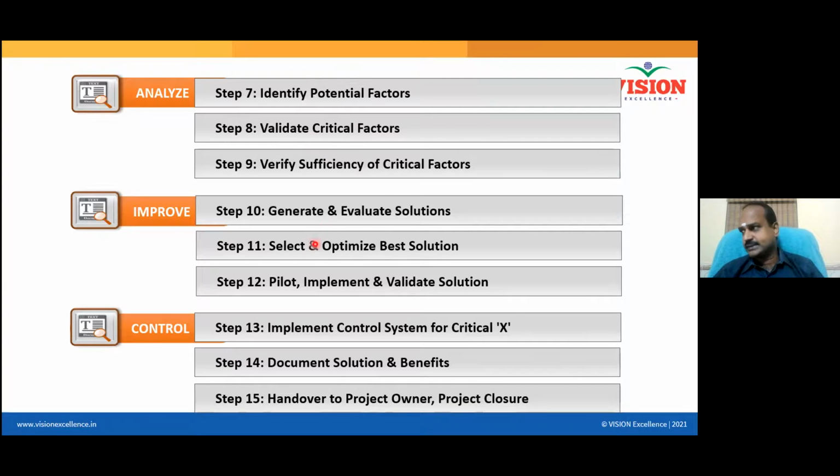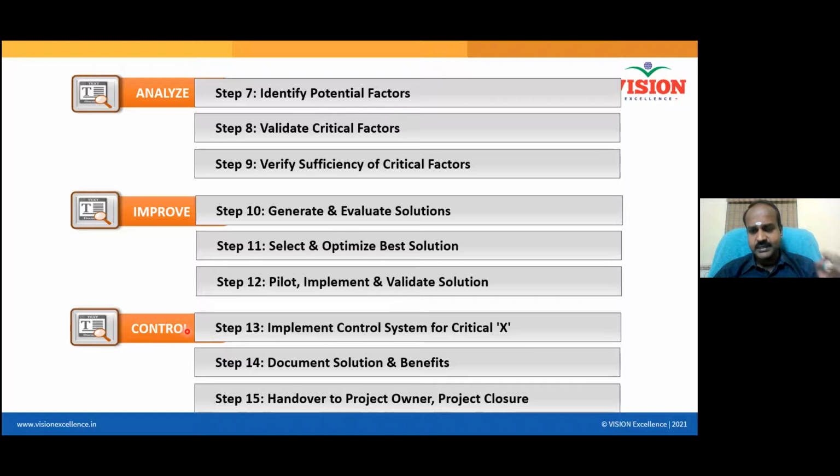And then in the improve phase, we are concerned about the solution. You know why we are talking about the solution? We defined the problem, we measured the problem, we analyzed the problem for the root cause, and so now we are really capable of generating the solution, evaluating the solution, then piloting the solution, and then we develop a control plan.